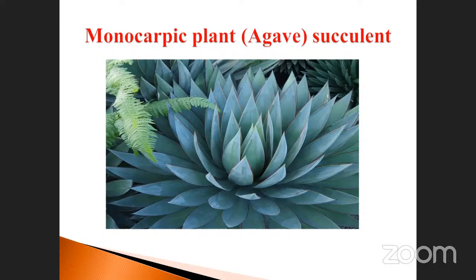Why does it have a succulent nature? Because of the number of stomata. Normally, in tropical regions, all plants have many stomata, mostly in the lower part. So the water molecules evaporate in the form of water vapor. That is called transpiration, which you already know very well. There the water content will be very high.